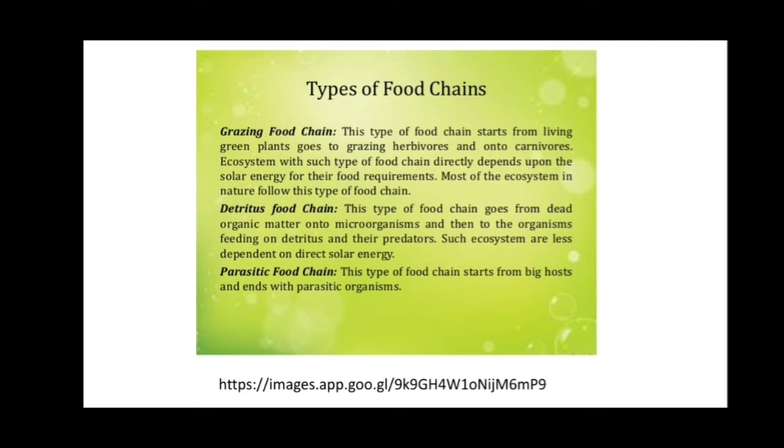The next is the parasitic food chain. This type of food chain starts from the host and ends with the parasitic organism. As we know, parasites are organisms that wholly depend on the host organism for their food.